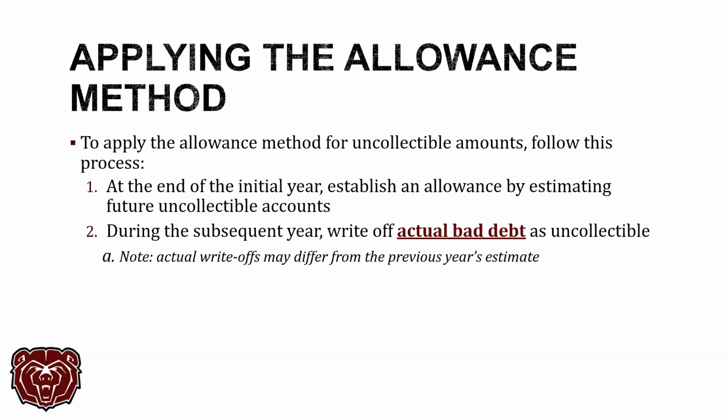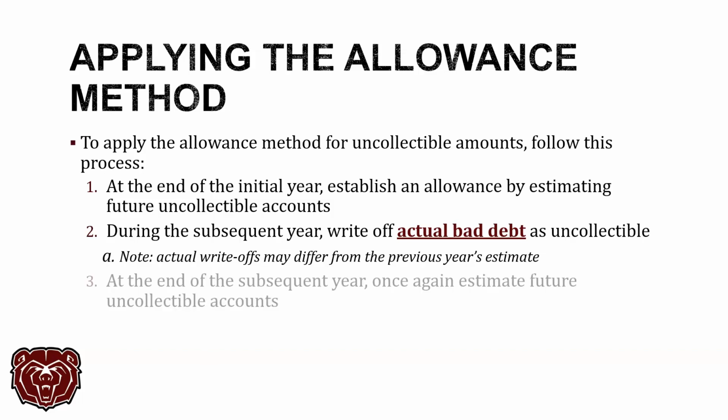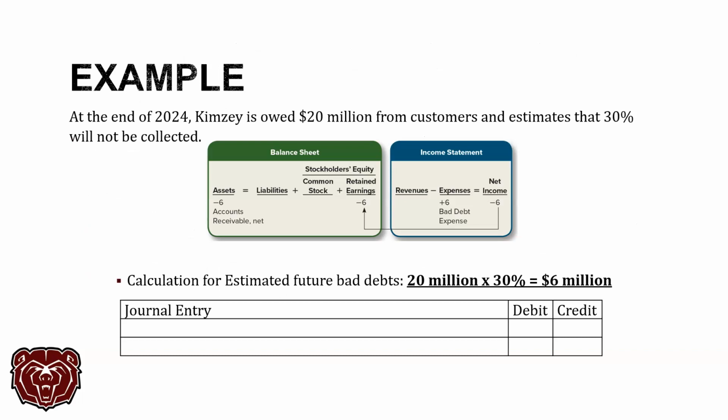Please note, actual write-offs are probably going to differ from the estimate that you made the previous year, okay? And we'll get to that. Then at the end of the next year, you're going to estimate future uncollectible accounts again, okay? Doesn't make a lot of sense right now, but we will go through an example here.